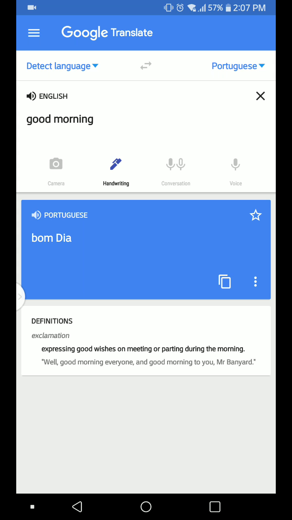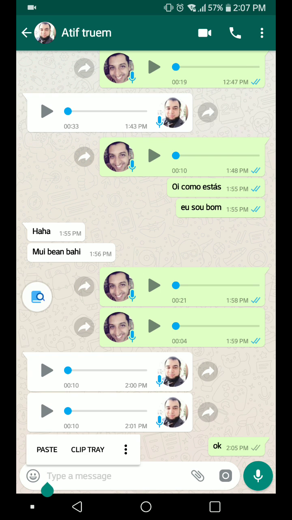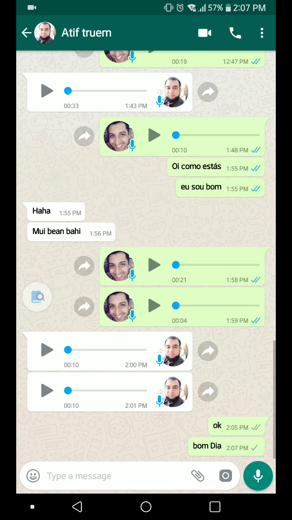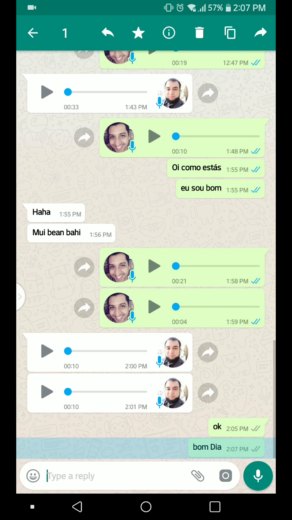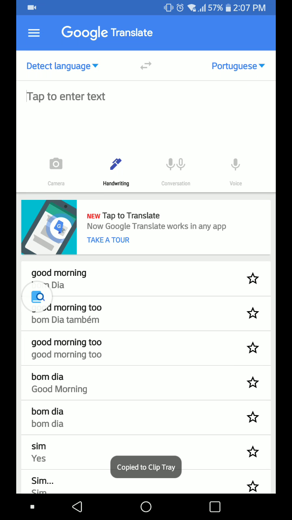Normal translation is okay, but especially in chat, if you chat with people, it's very difficult. You copy from here, go to your WhatsApp chat and write "bom dia." Then someone sends you a message, and you have to copy it again, go to Google Translate, paste it there, and detect the language, Portuguese.